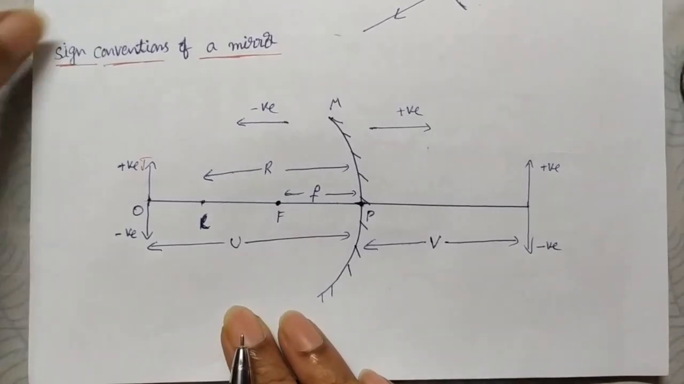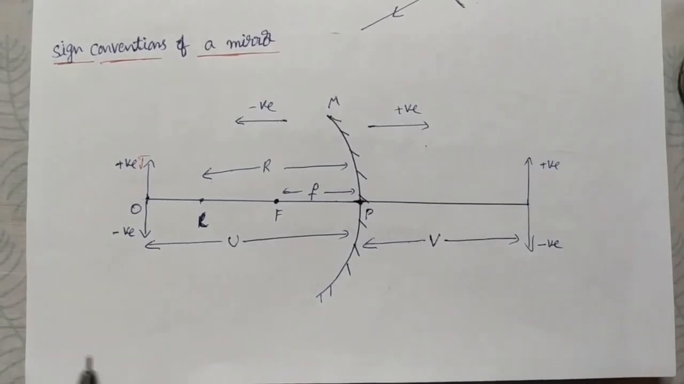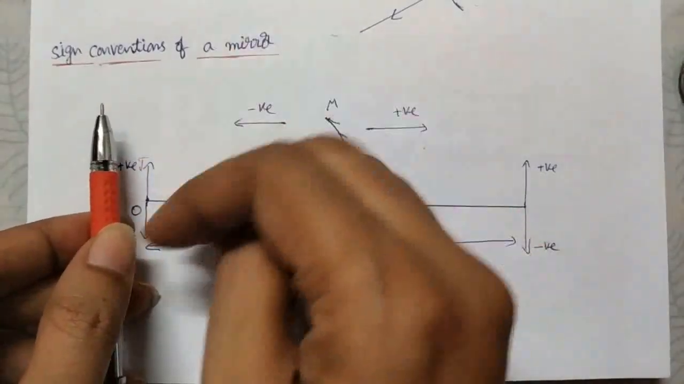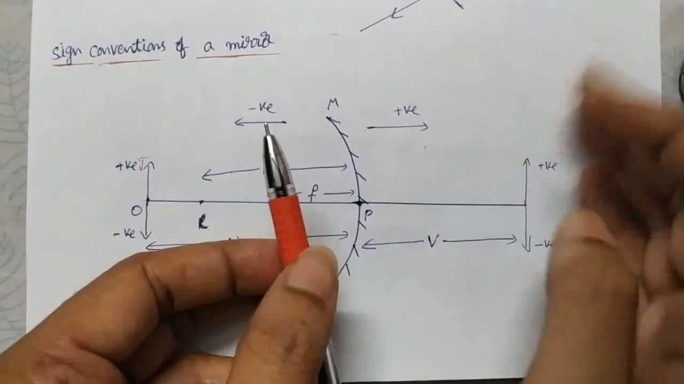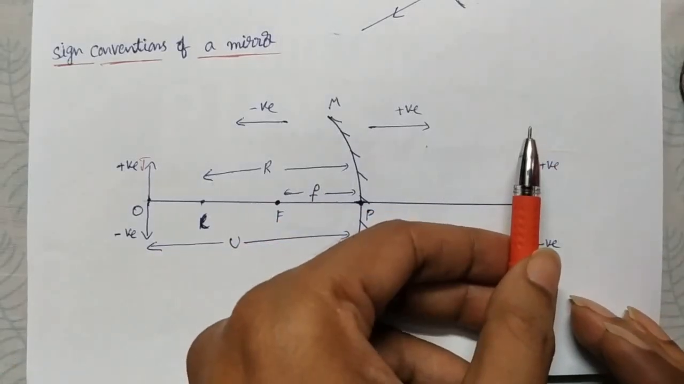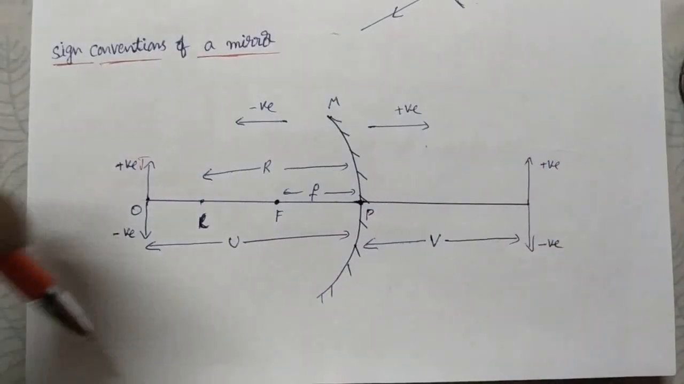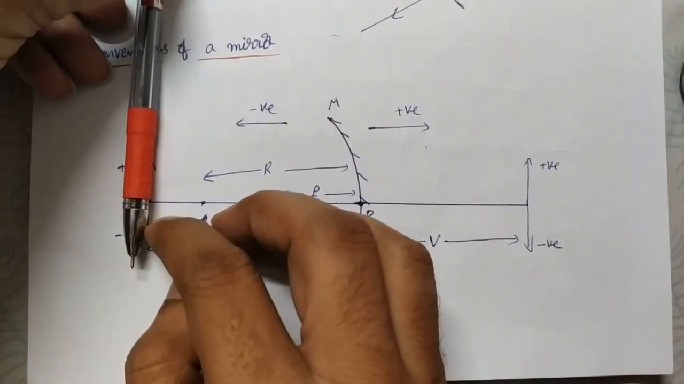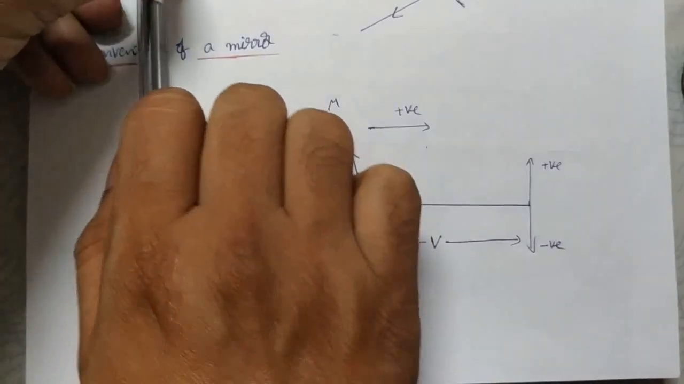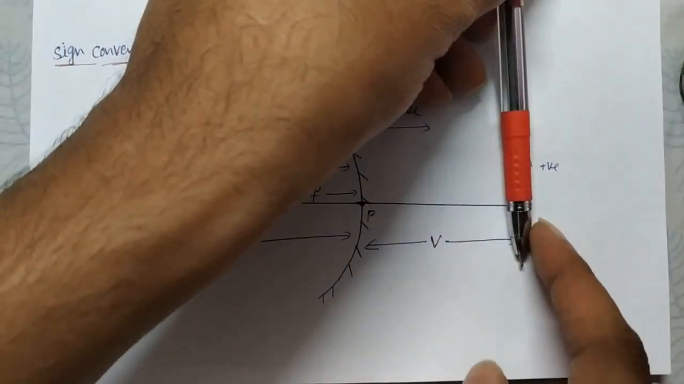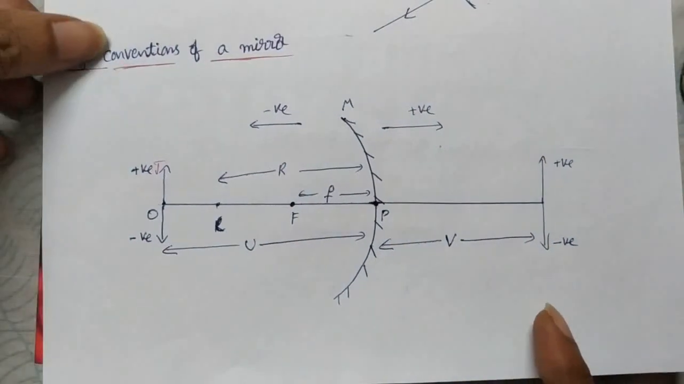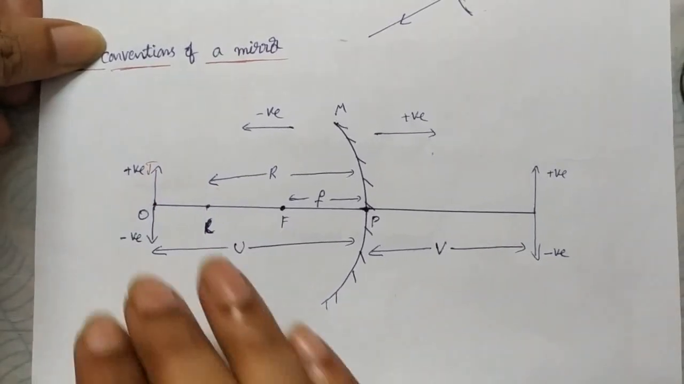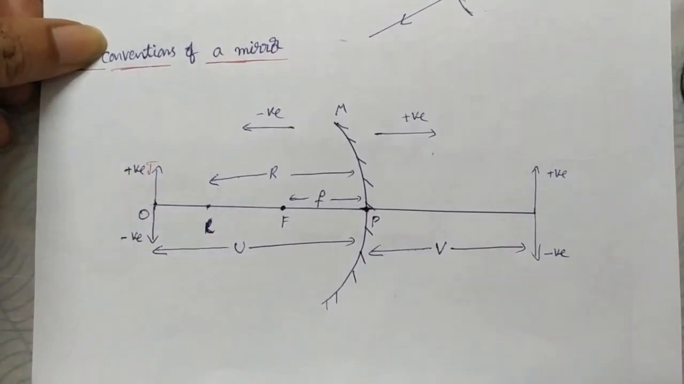Now about the height of the object. If you place the object vertically like this, above the principal axis, it has positive height. The image also, if it forms above the principal axis, has positive height, an erect image. If the object is inverted, then the height of the object is negative. If the image is formed inverted, then the height of the image is also negative. So whatever values you measure, above the principal axis is positive and below the principal axis is negative, whether it is the height of the object or the height of the image.